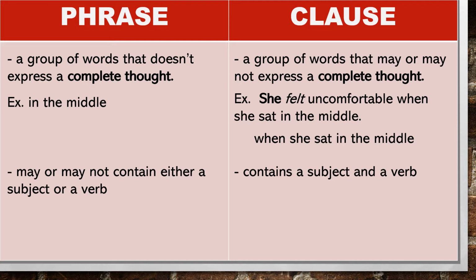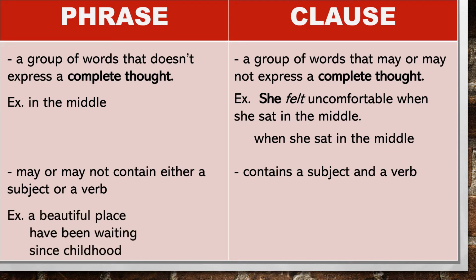For example, a beautiful place. Have been waiting. Since childhood. A beautiful place has only a subject, which is the word place. Have been waiting is a phrase that contains only the verb. Since childhood is a phrase that contains only the subject, childhood. Again, a phrase may or may not contain either a subject or a verb only.